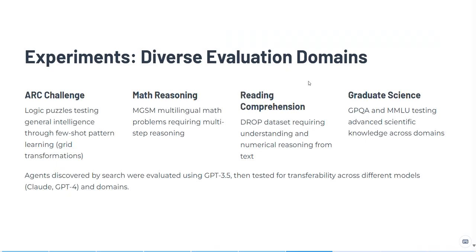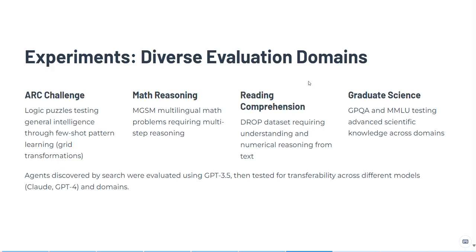Now, the experiments and the diverse evaluation domains. To test whether automatically designed agents are actually useful, the authors evaluate them on several different domains. The first is the ARC challenge, which is a grid pattern-based learning challenge. The second one is math reasoning. MGSM is a multilingual math problem set requiring multi-step reasoning.